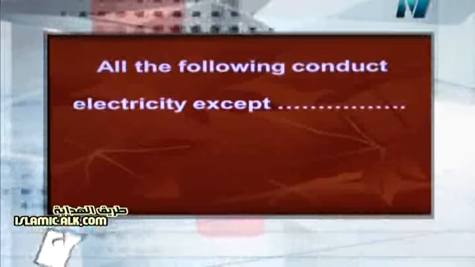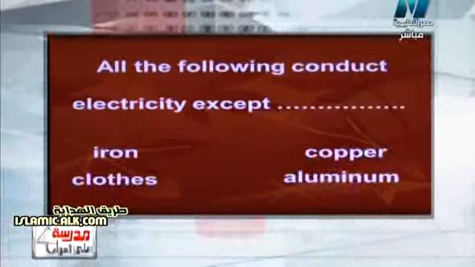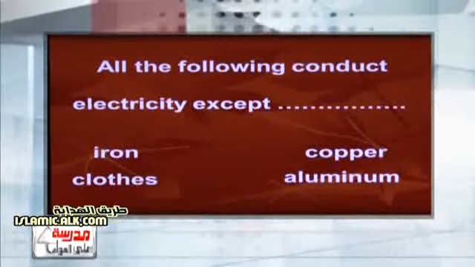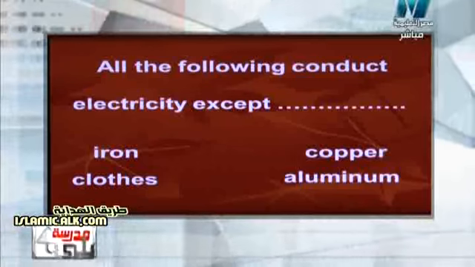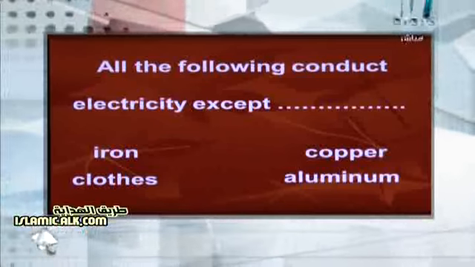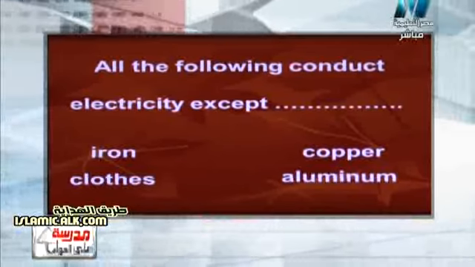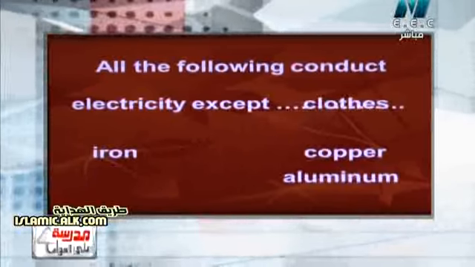Another question says, all the following conduct electricity except iron, copper, cloth, aluminium. We know that iron, copper, and aluminium are metals, and all metals conduct electricity, even mercury itself conducts electricity. So the answer will be the cloth. The cloth is the only thing here that doesn't conduct electricity.